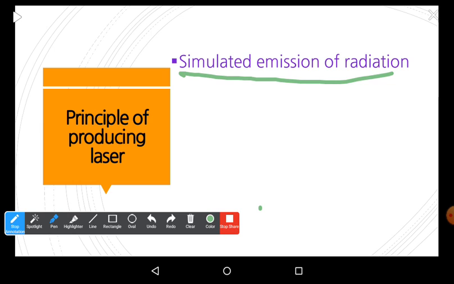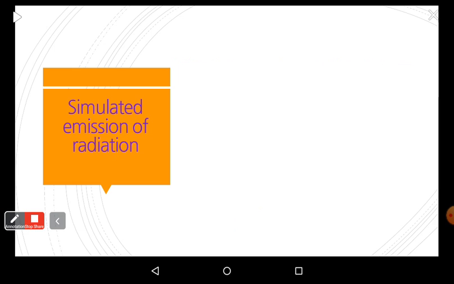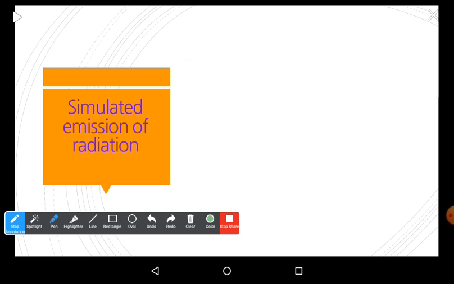So these two points are very important. During the stimulated emission, the atoms come down by stimulation from an external photon. How is it done? Now I am going to explain.